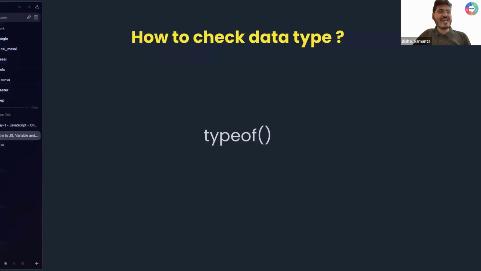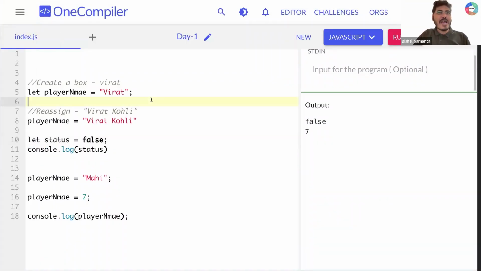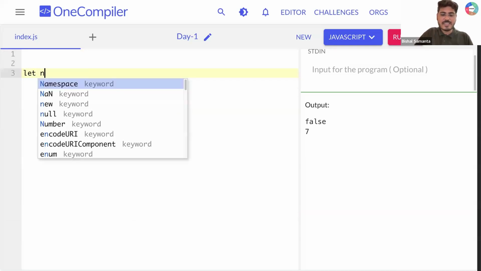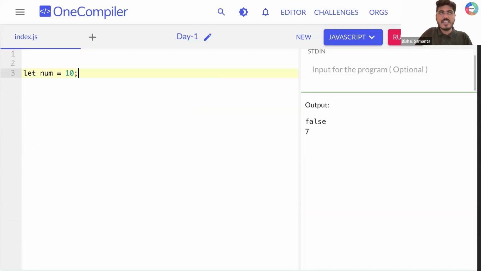Let's understand one last thing. Let's say you have a variable present here. Let num equal 10. Can you tell me what is the data type for it? Is it a string? No, it is an integer, right? It is a number variable. So how to check it?